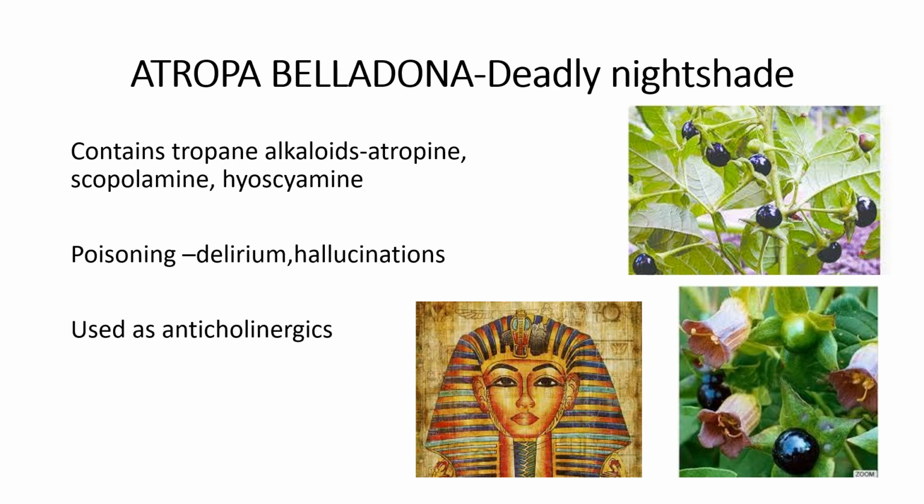So you can see here the Cleopatra, the queen of Egypt, it is claimed that she used to use this atropine for cosmetic purpose. Okay, so belladonna basically means beautiful girl. So this term is derived from the historical use of atropine for dilatation of the pupil for cosmetic reasons.